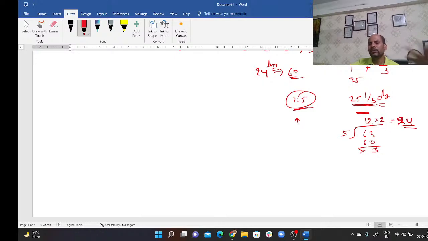Now we know who's supposed to work. If A is supposed to work, it will take 1 day. If B is supposed to work, it will take 1 day and then 1 unit. Now A will come, it will take 1/3 of a day. So there may be two different answers. So this is when faster begins, this is when slower begins.